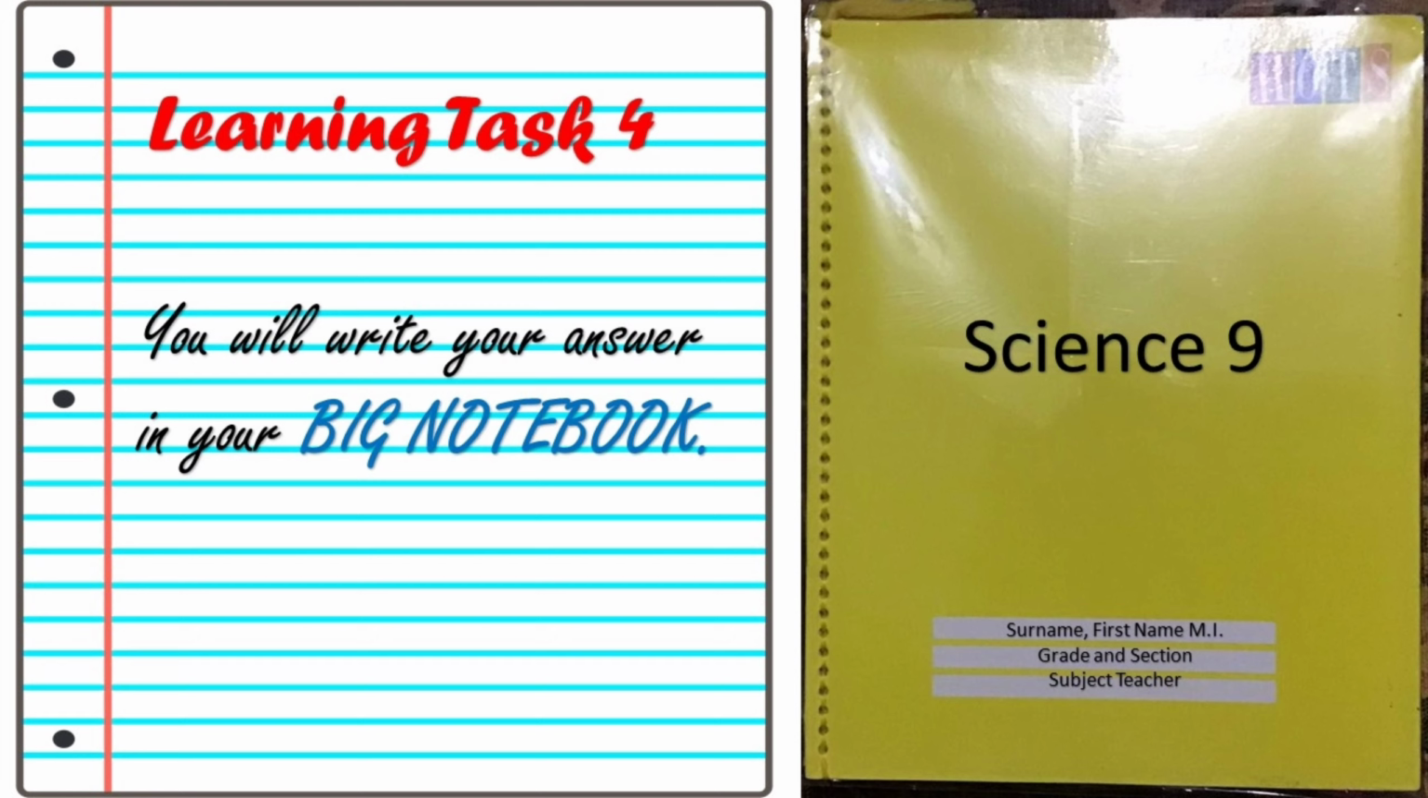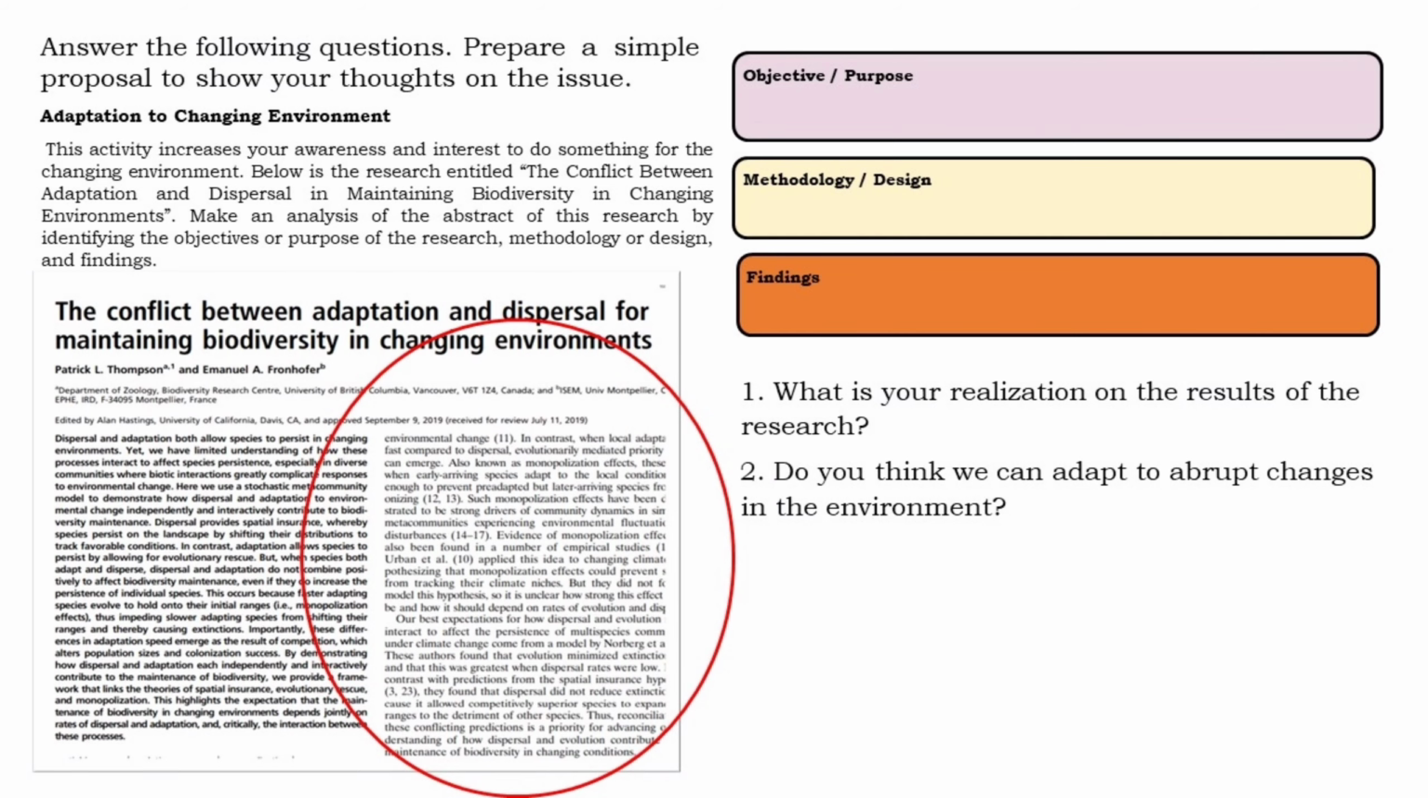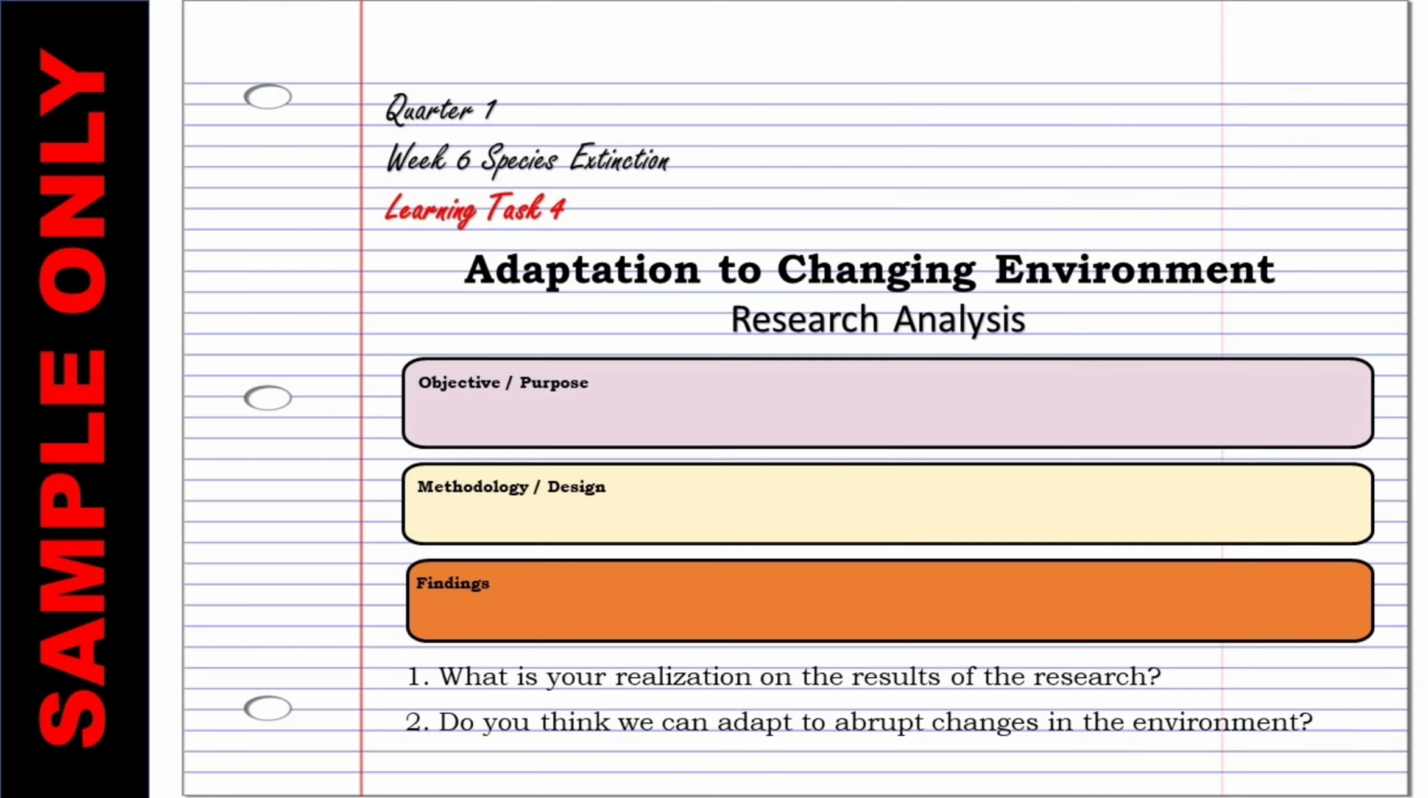For the fourth learning task, we're going to have an activity that increases your awareness and interest to do something for the changing environment. For this task, you will prepare a simple proposal to show your thoughts on the issue. Below is the research entitled The Conflict Between Adaptation and Dispersal in Maintaining Biodiversity in Changing Environments. Make an analysis of the abstract of this research by identifying the objectives or purpose of the research, methodology or design, and findings. Please be guided on how you will write your research analysis about adaptation to changing environment.